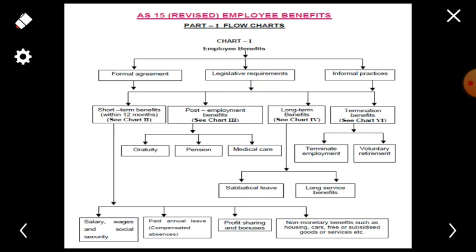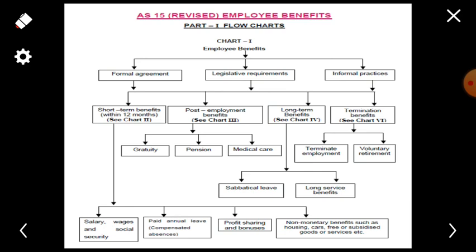The first benefit that the employee is getting is short-term benefits. Short-term means these are the benefits which will be given to the employee within 12 months. It means these benefits can be availed by the employee at the time of his service in the organization up to 1 year. So these benefits are called short-term benefits. Second, there are some benefits which are called post-employment benefits.